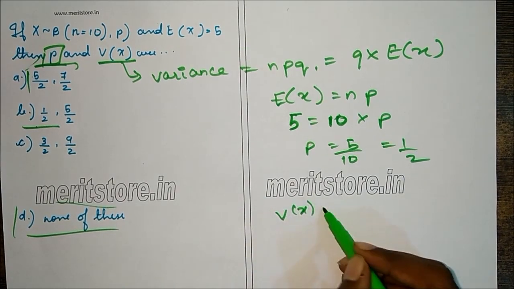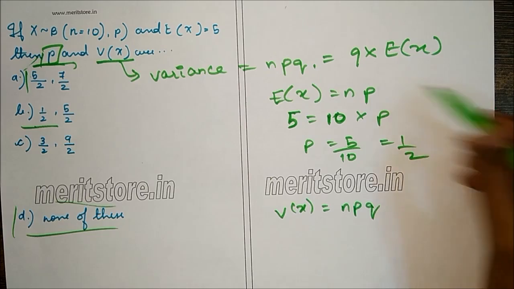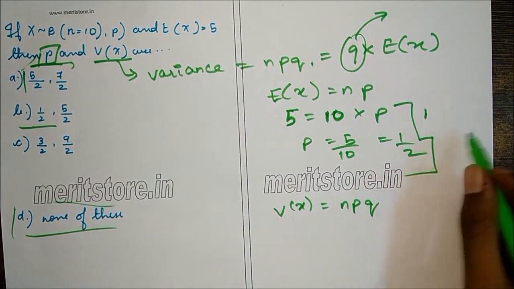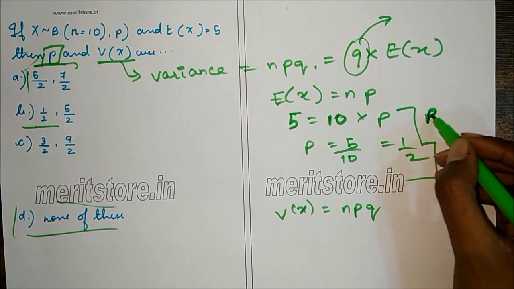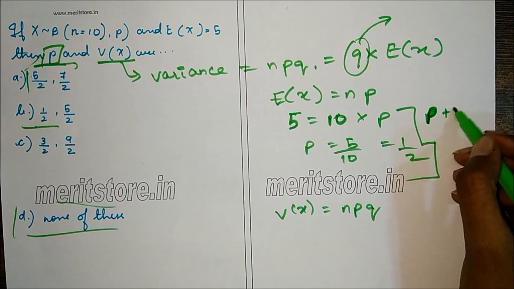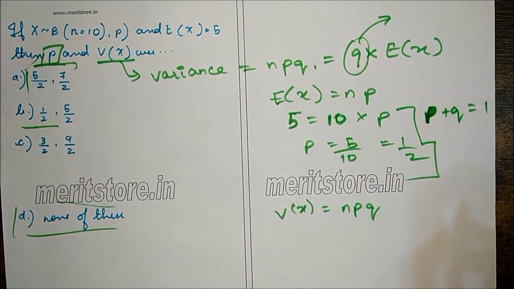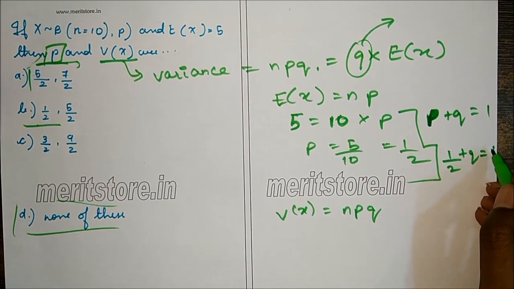So we will also find V of X. So V of X is NPQ. But Q is, now we know that sum of all the probability of events is 1. So that is P plus Q is equal to 1. Total probability is always 1. So P we have, it is half, so half plus Q is equal to 1.